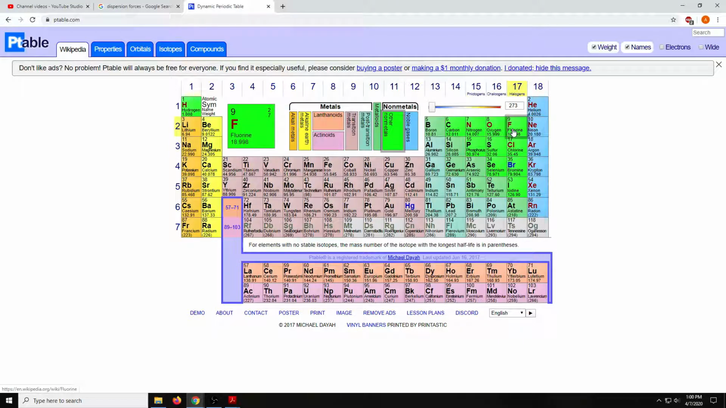This difference explains why these are always gases, this is a liquid, and that's a solid at room temperature, because of these tiny forces that just get added up and added up over time.